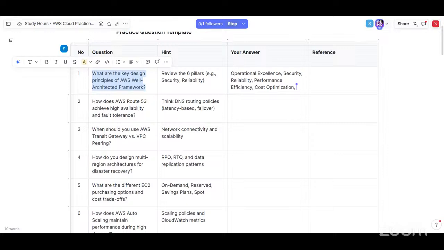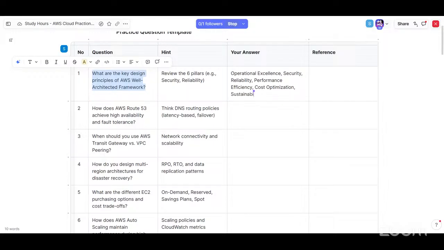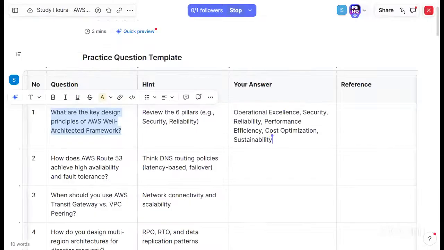Can I do one more? No, I think six: operational excellence, security, reliability, performance efficiency, cost optimization. One more is required. Customer, is it? Something, sustainability. Sustainability. Six pillars of the AWS Well-Architected Framework. I'm sharing that link in the chat, which you can put in the reference.